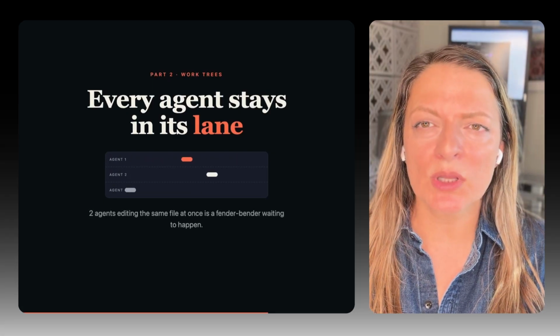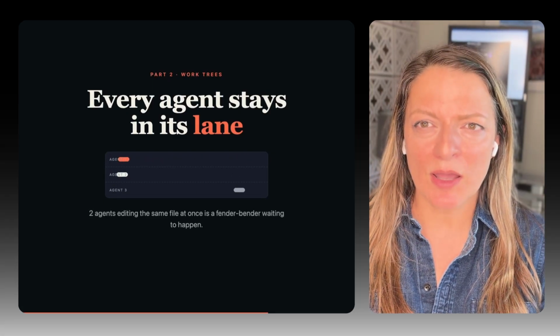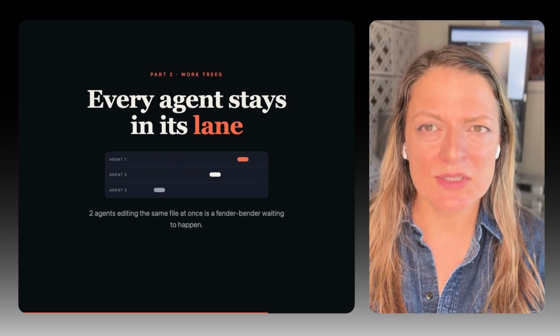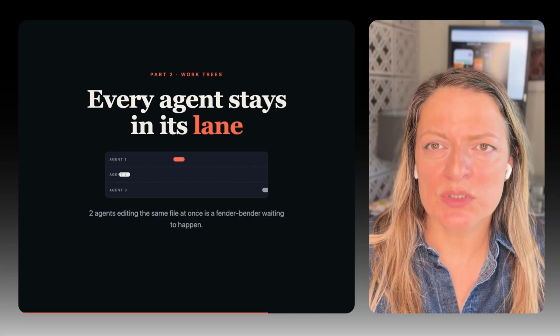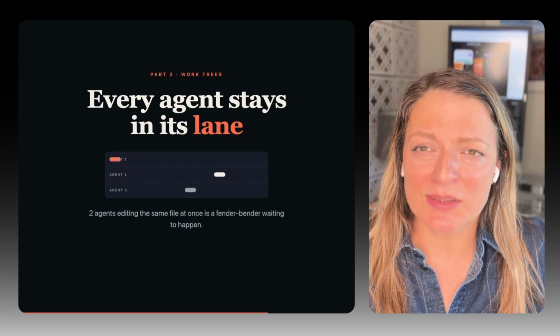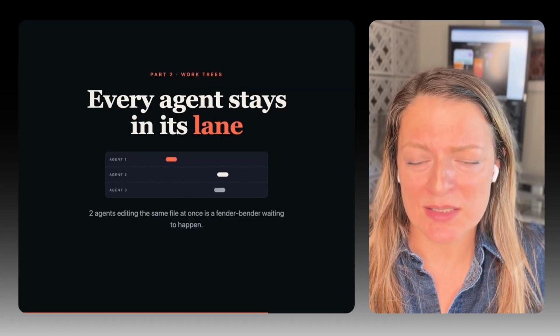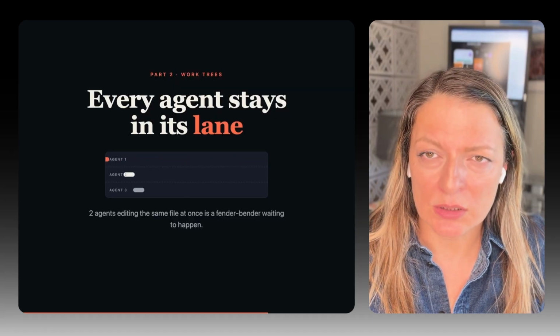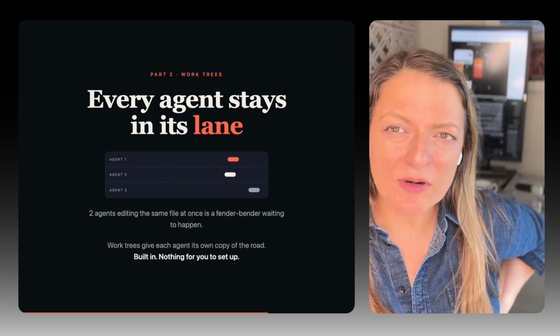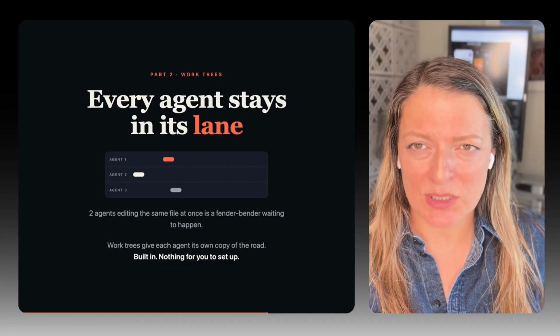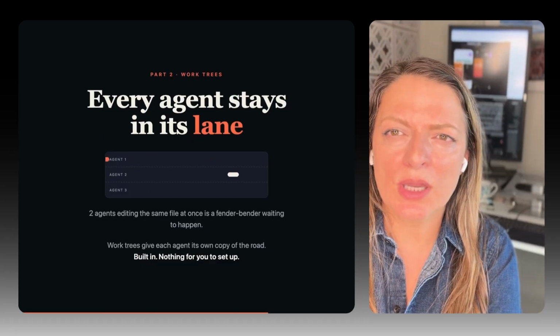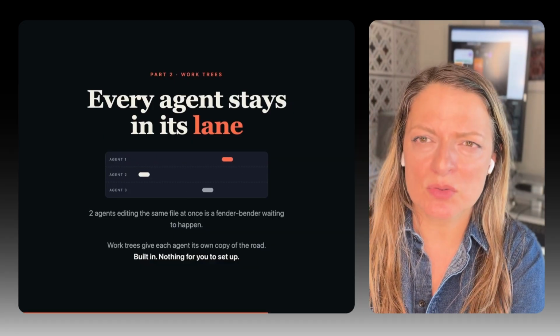If you have more than one agent changing the same file at the same time, this can't be good. If one agent was reading and analyzing a document that the other agent started changing, that can only lead to a big mess. The work tree is part of the loop. However, it's not something you need to implement yourself, so don't worry about that. You just want to know that agents cannot disrupt each other's work.